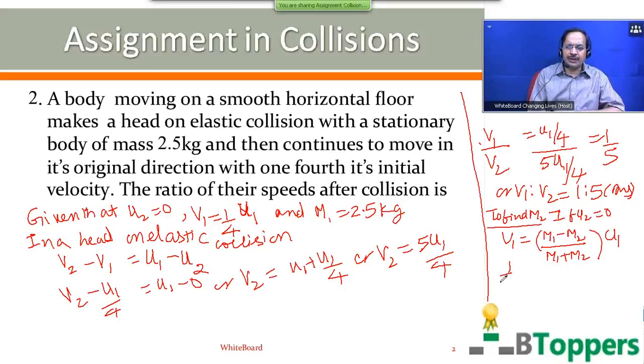So I can substitute V1 equal to 1/4 of U1 on the left side. Because it is given that after collision the first body continues to move in the original direction with 1/4 of its initial velocity. So you can solve this equation for M2 in terms of M1. You can cancel U on both sides and cross multiply and simplify it.